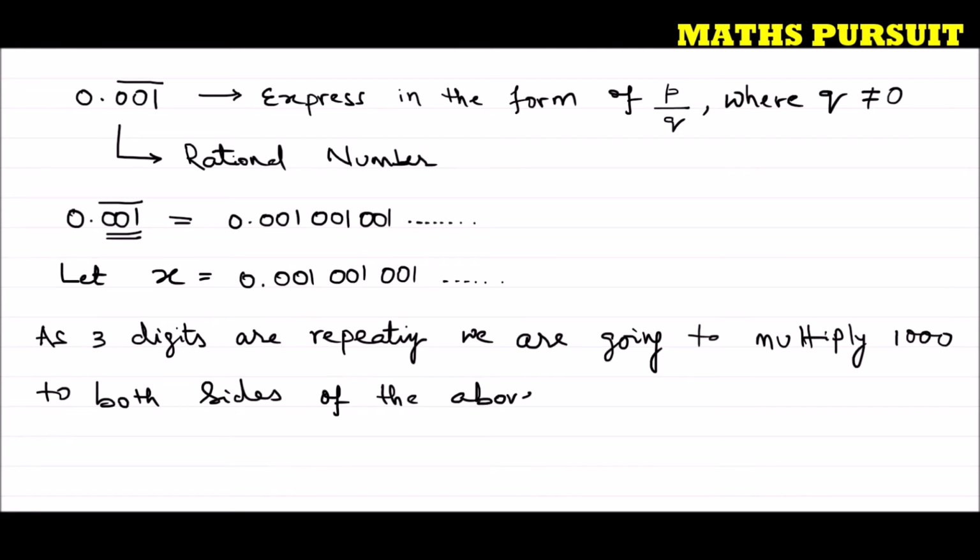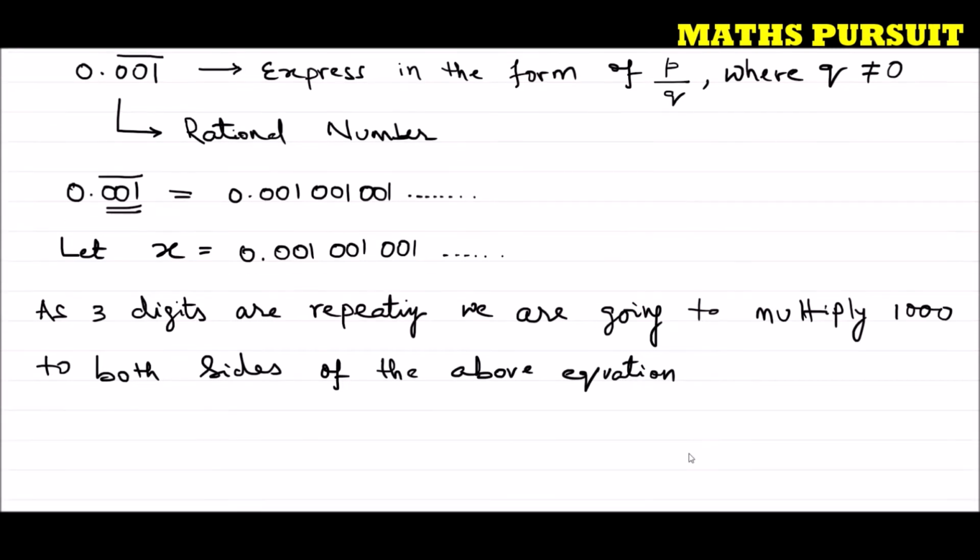What is that equation? Our equation is x is equal to 0.001, 001, 001. So this is what we are going to do. As 3 digits are repeating, if 1 digit would have repeated, then I would have multiplied by 10. If 2 digits, by 100. If as many digits are repeating, I just need to multiply with that many zeros added to 1. Hope guys we are very clear for this step.